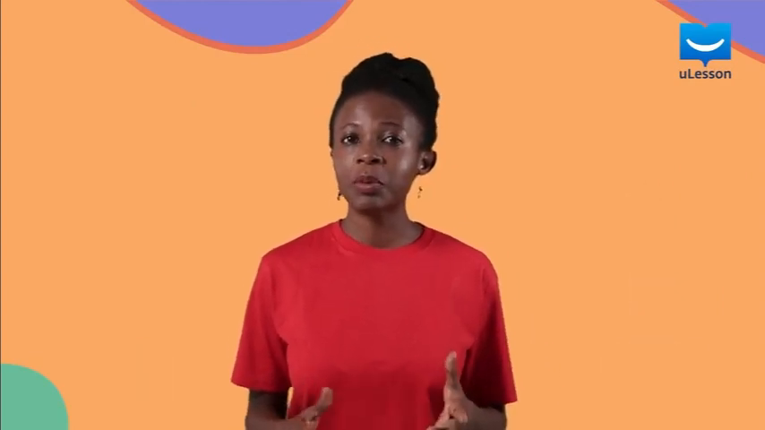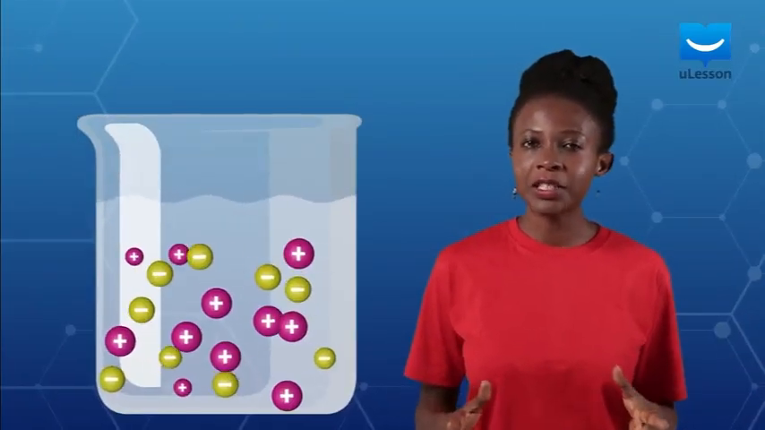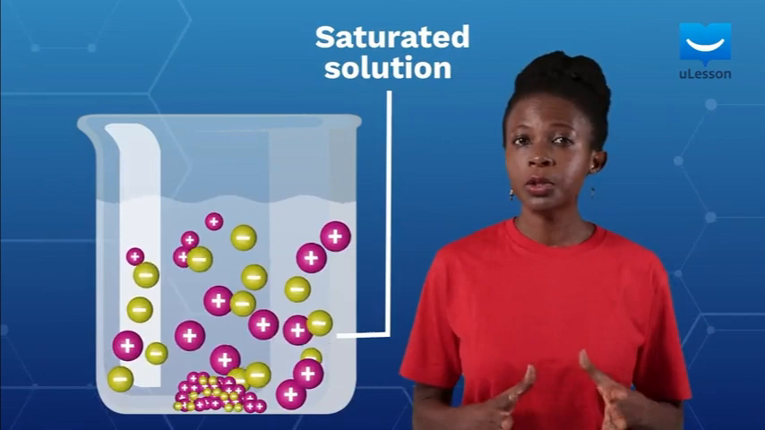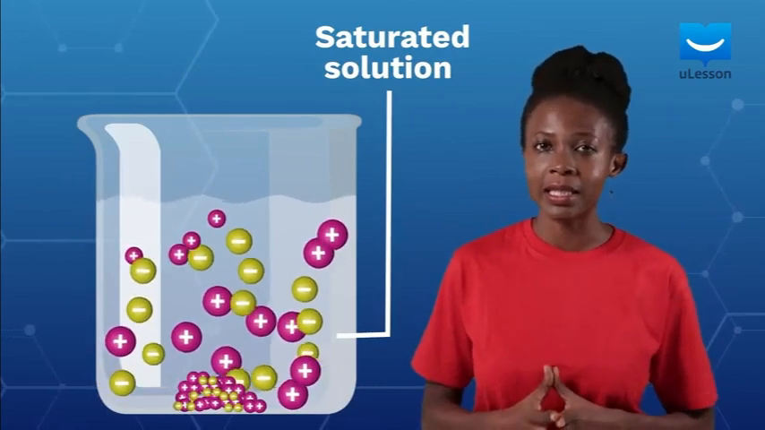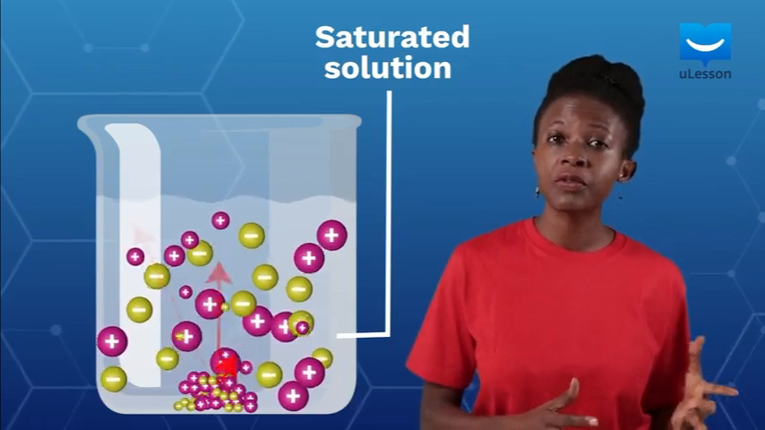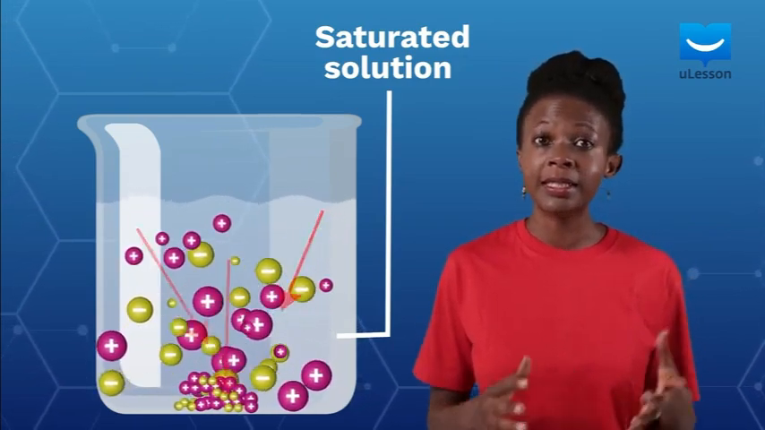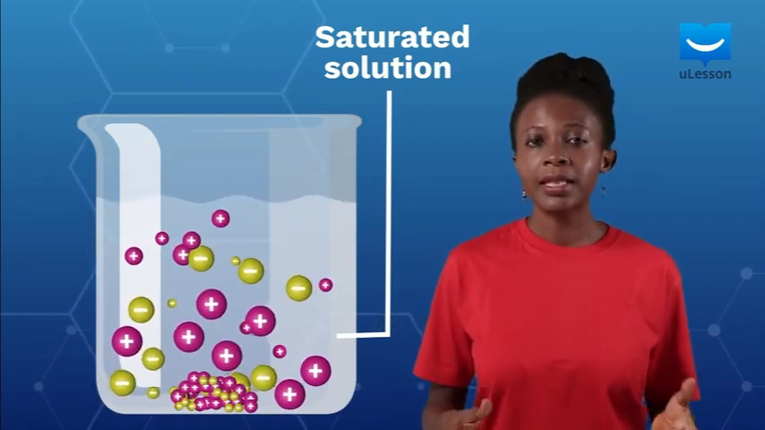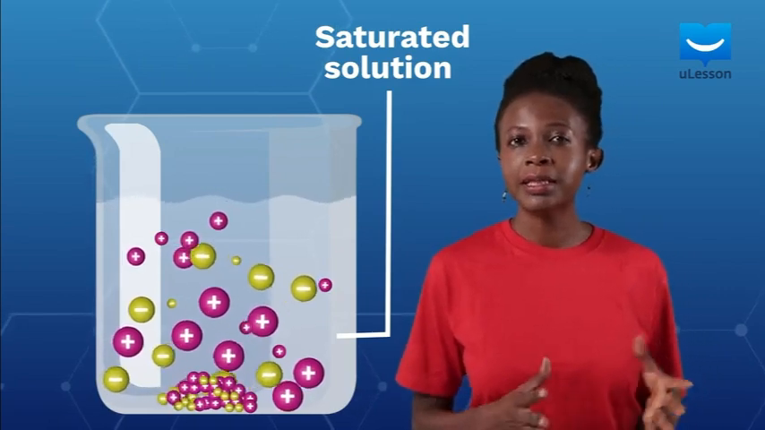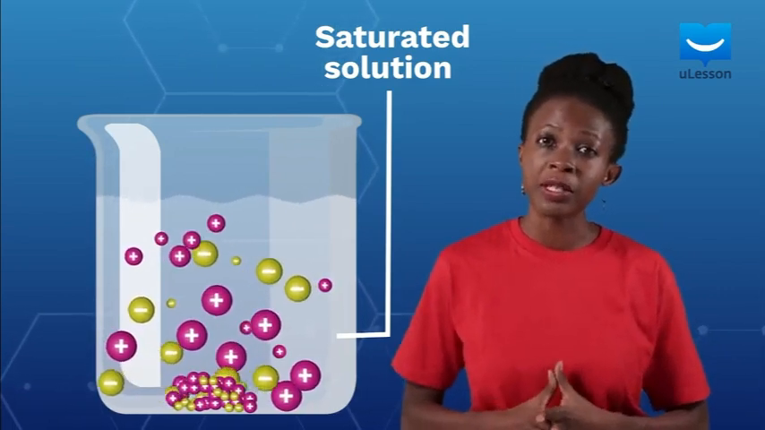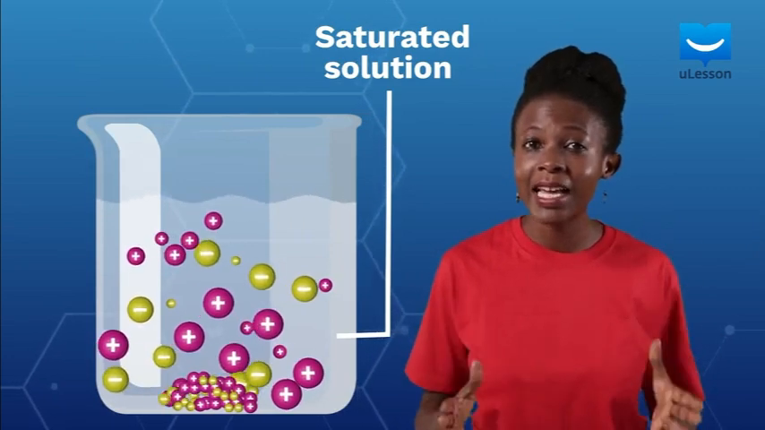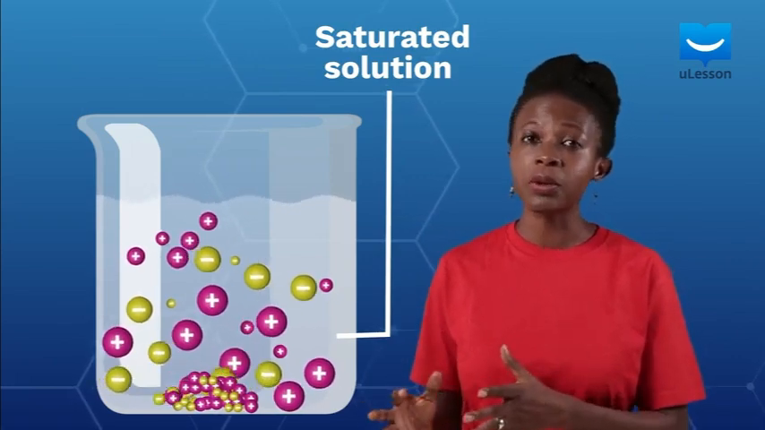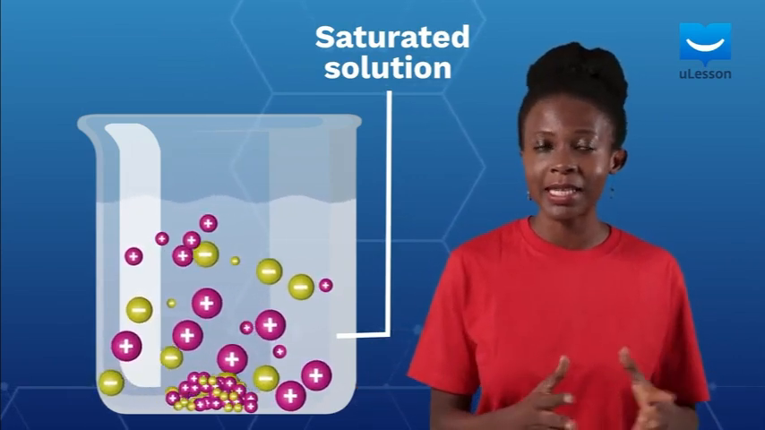Now let's consider an example which involves equilibrium. In a saturated solution of calcium trioxonitrate(V), shown here, two processes are taking place simultaneously. The first process is the dissolution of the salt, while the second process is the deposition or precipitation of the dissolved salt particles. This system is in a state of equilibrium because the dissolution and the precipitation of the salt particles are taking place at the same pace. In other words, the number of dissolving salt particles is equal to the number of salt particles precipitating.